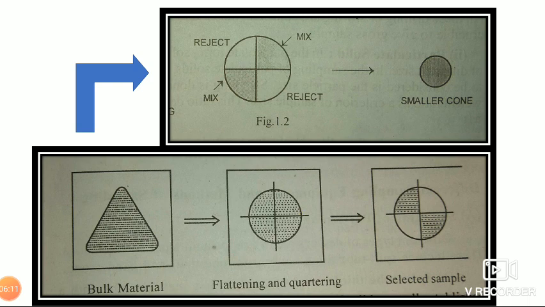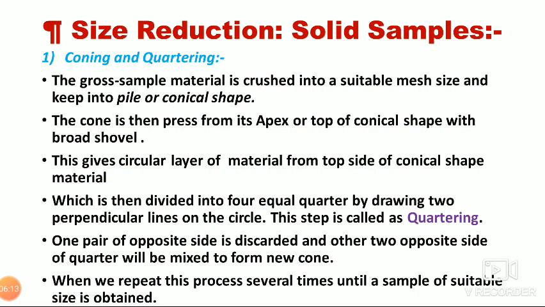Now the third point: this gives a circular layer of material from the top side of the conical shape, which is then divided into four equal quarters by drawing two perpendicular lines on this circle. This step is called quartering. We have seen that four quarters are obtained; that is the quartering process.